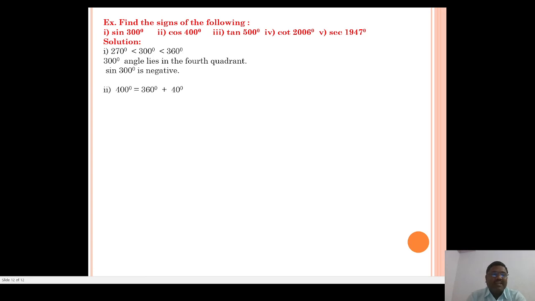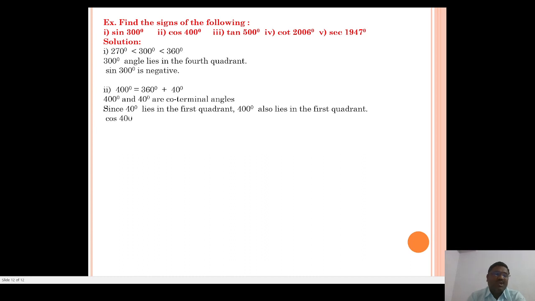Now for 400 degree we write 360 plus 40 degree. So 400 and 40 are coterminal angles. Since 40 degree lies in the first quadrant, 400 degree also lies in the first quadrant, and in the first quadrant all ratios are positive. So cos 400 degree is positive.